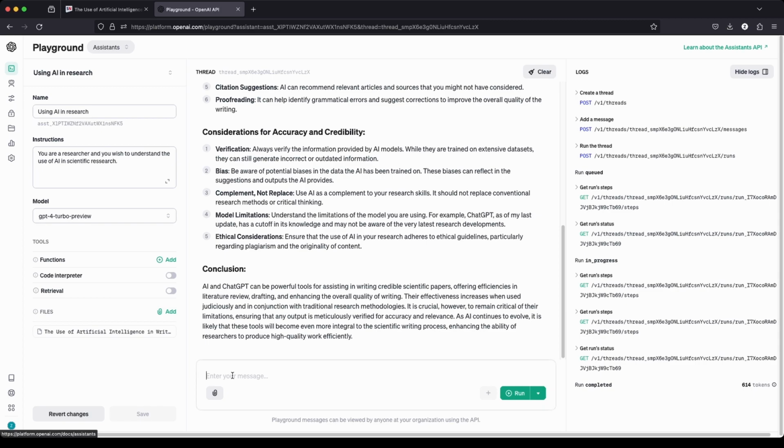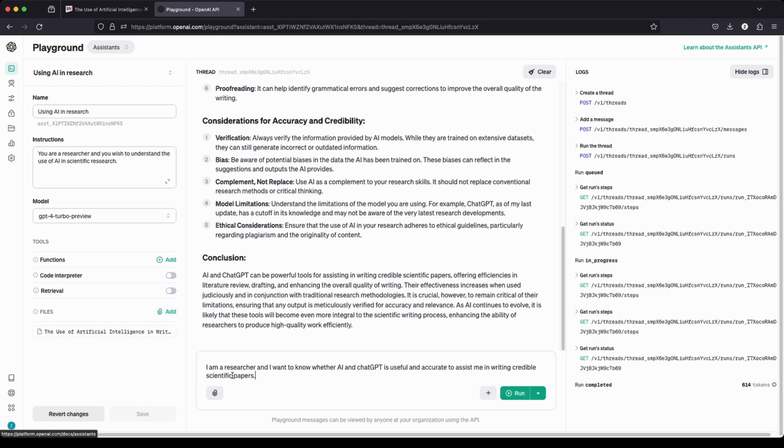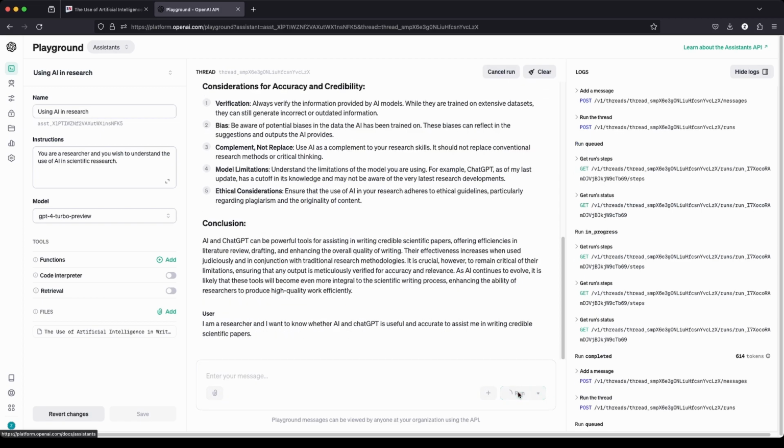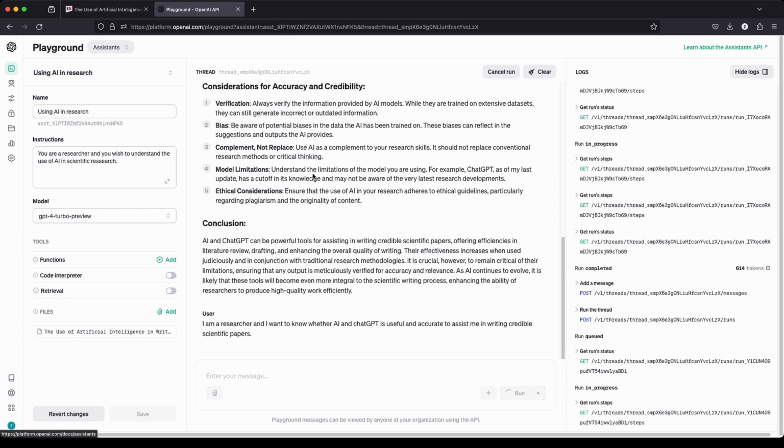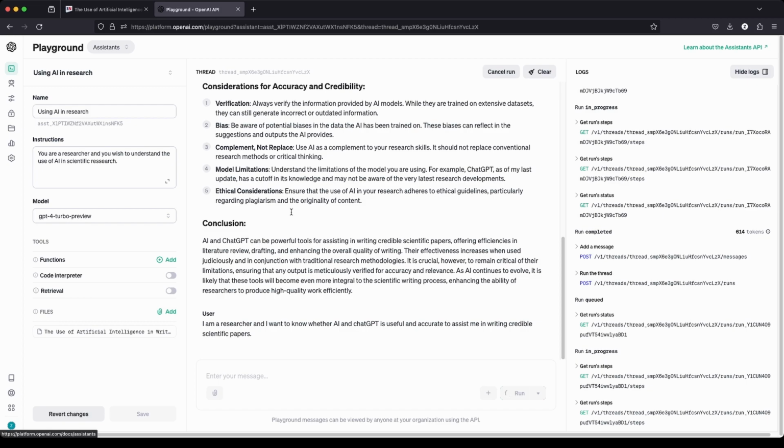Now I will pass the same message. I am a researcher and I want to know whether AI and ChatGPT is going to be helpful, accurate. And I'll run it again. Note it is on the same thread. We are posting messages on the same thread. The assistant is processing the same thread. An assistant can process other threads. In this case, it's processing this thread. The thread contains our messages.